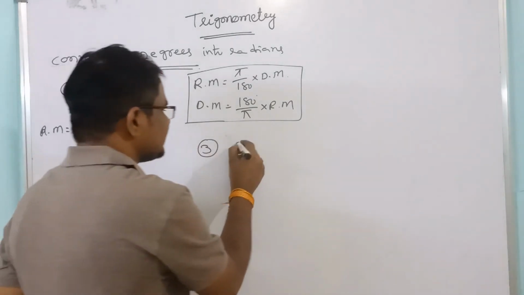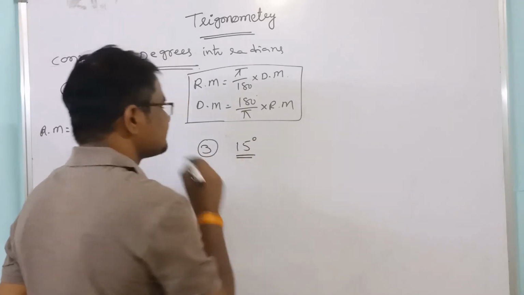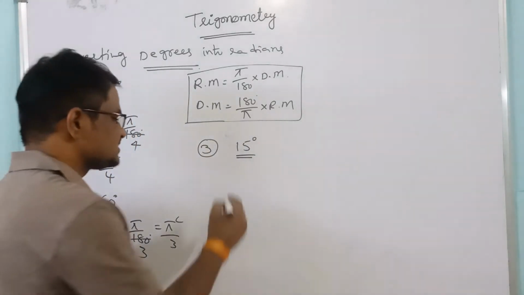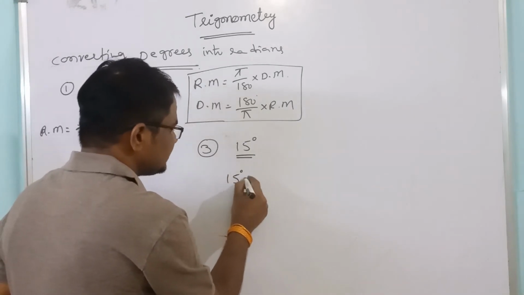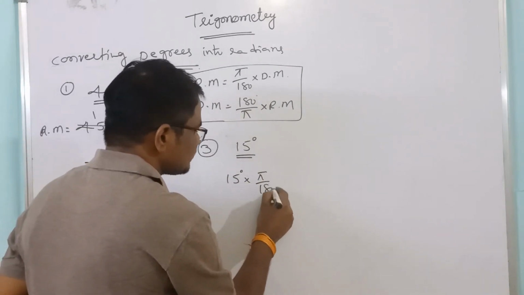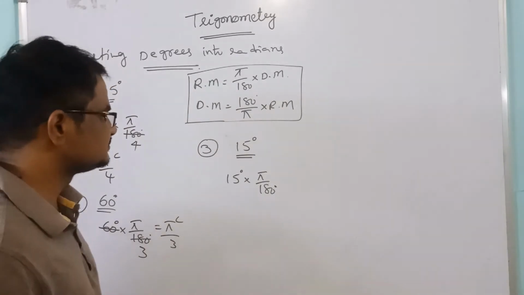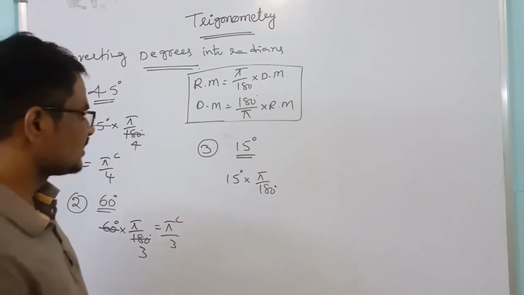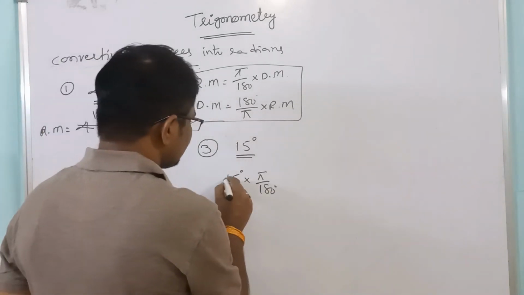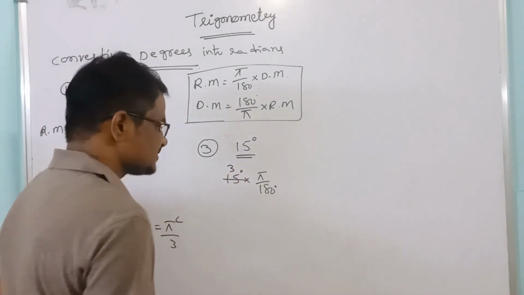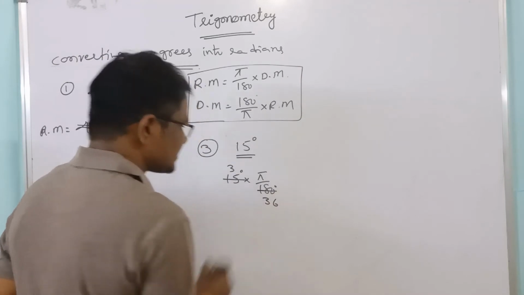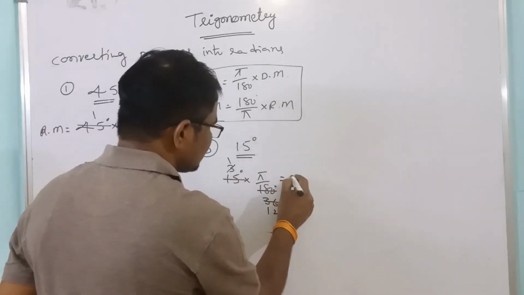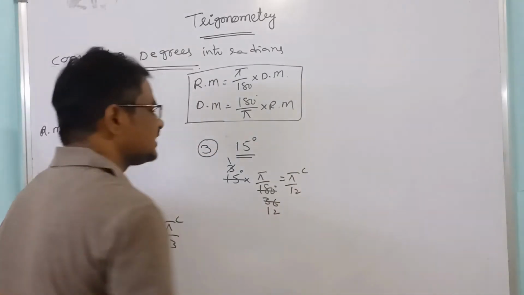Suppose they give 15 degrees. Convert into radians. 15 into pi by 180. So 15 degrees: 5 3 times, 5 36 times. Next 5 1 3, 1 3 12. That is equal to pi by 12 radians.